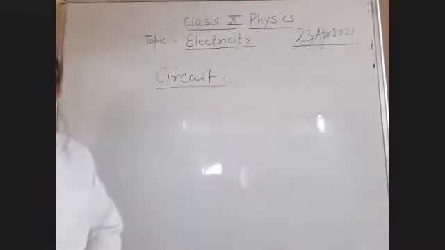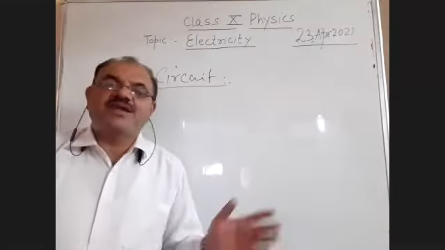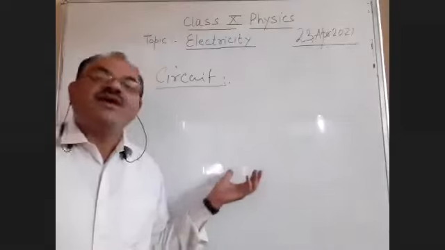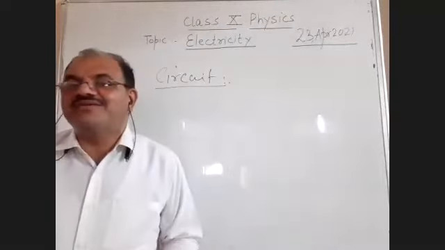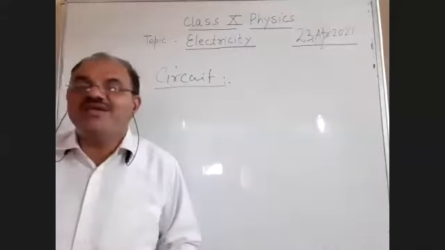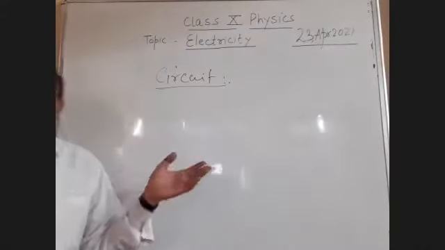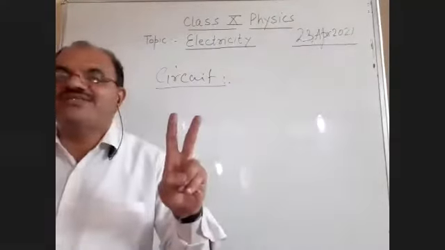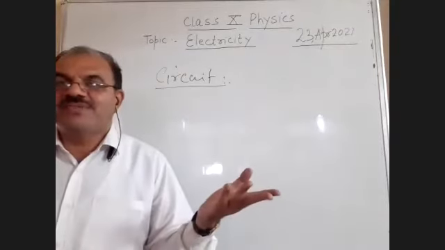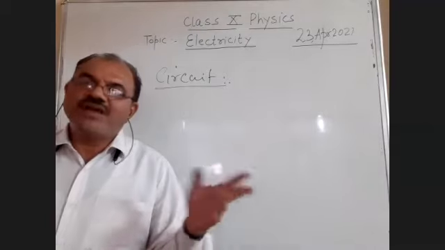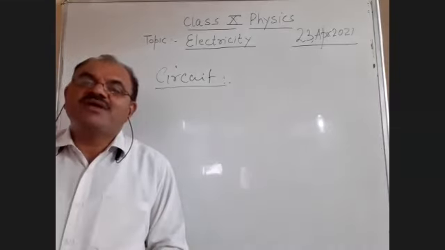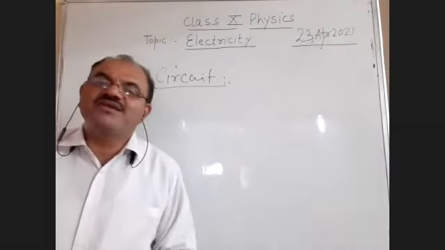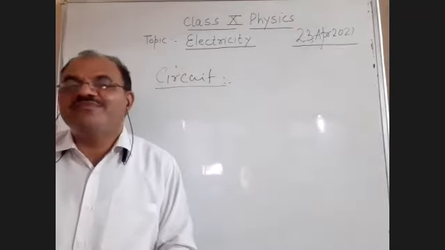Now, electric circuit, it is a closed path which allows the electric current to pass through. Closed path means, students, for making the electric circuit I need some components. I require, number one, wire, copper wire. Number two, a source of energy, that may be a cell or a battery. Number three, I require a bulb to observe the output. Number four, I require a switch, plug, or key. The meaning of switch, plug, and key is the same. The function is the same.